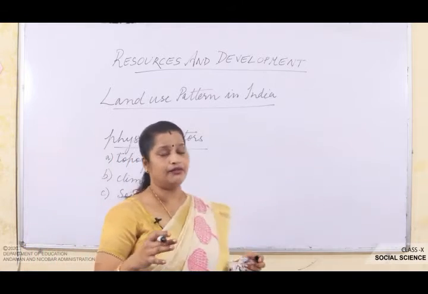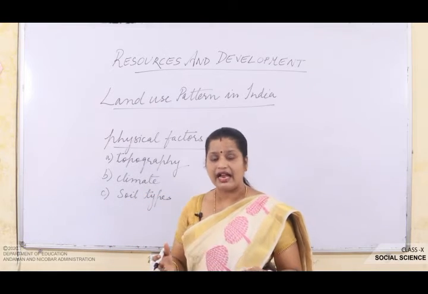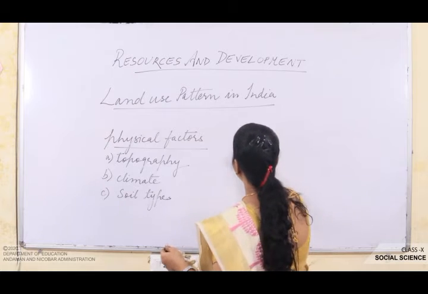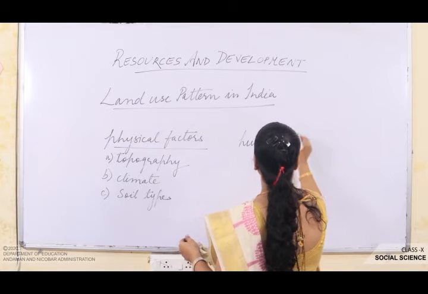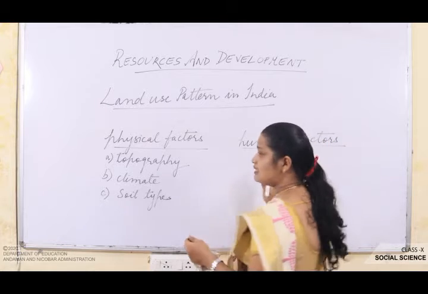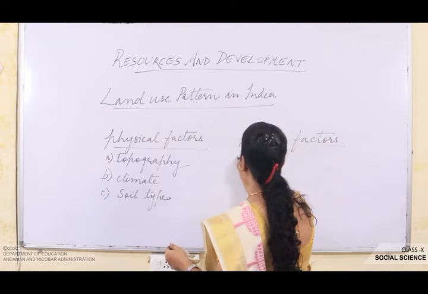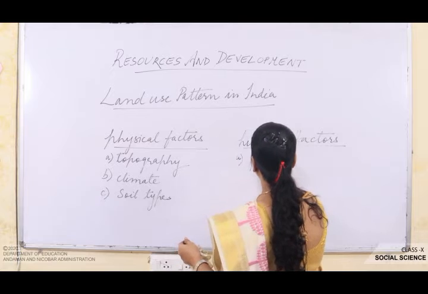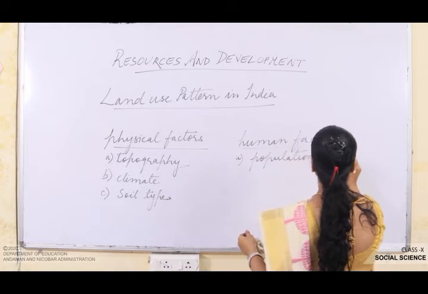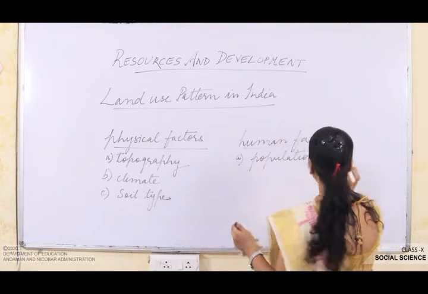Now, I told you that the use of land is determined by the physical factors as well as the human factors. So, the second is the human factors. When I say human factors, what all comes under this? The first is the population density, matlab jansankhya ganatva.